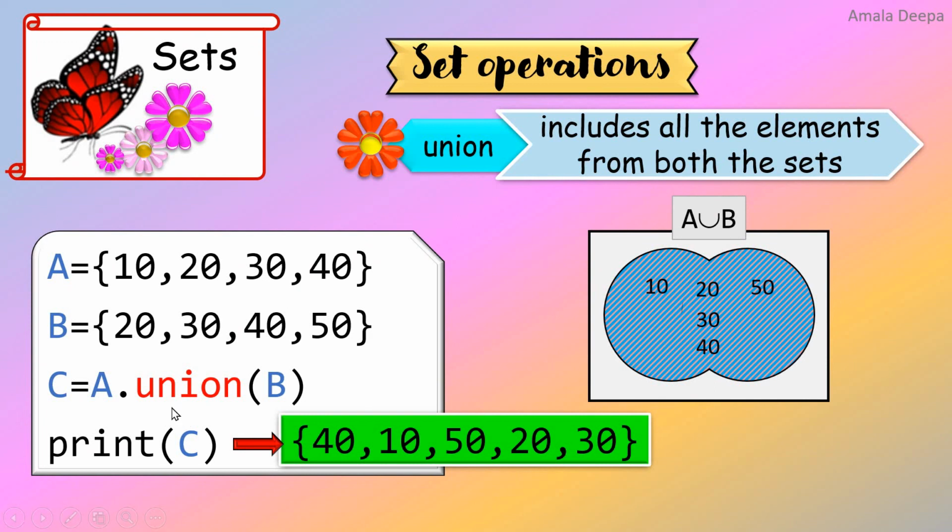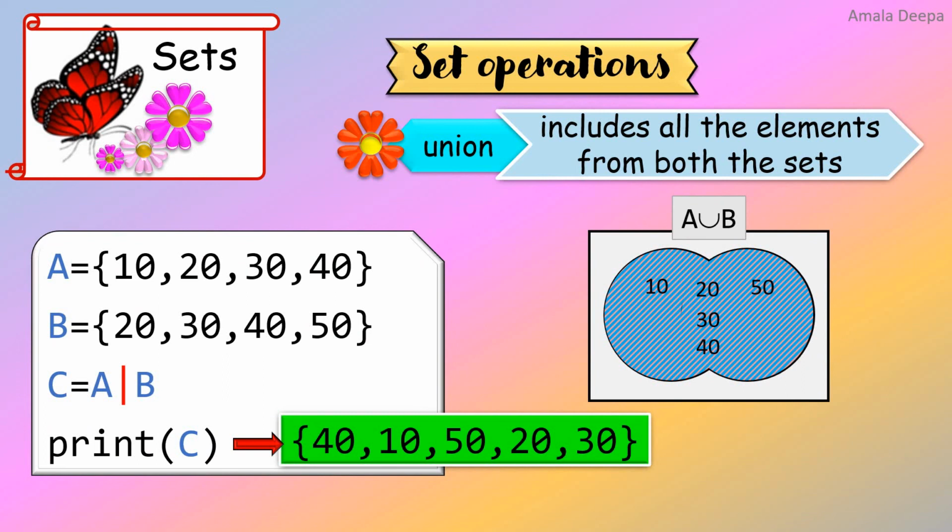Instead of the union function, I can also directly use the union operator, which is given by the pipe symbol. So observe carefully here. Instead of union function, I am using the pipe symbol, A pipe symbol B. This is also a way in which you can do union operation between two sets A and B.